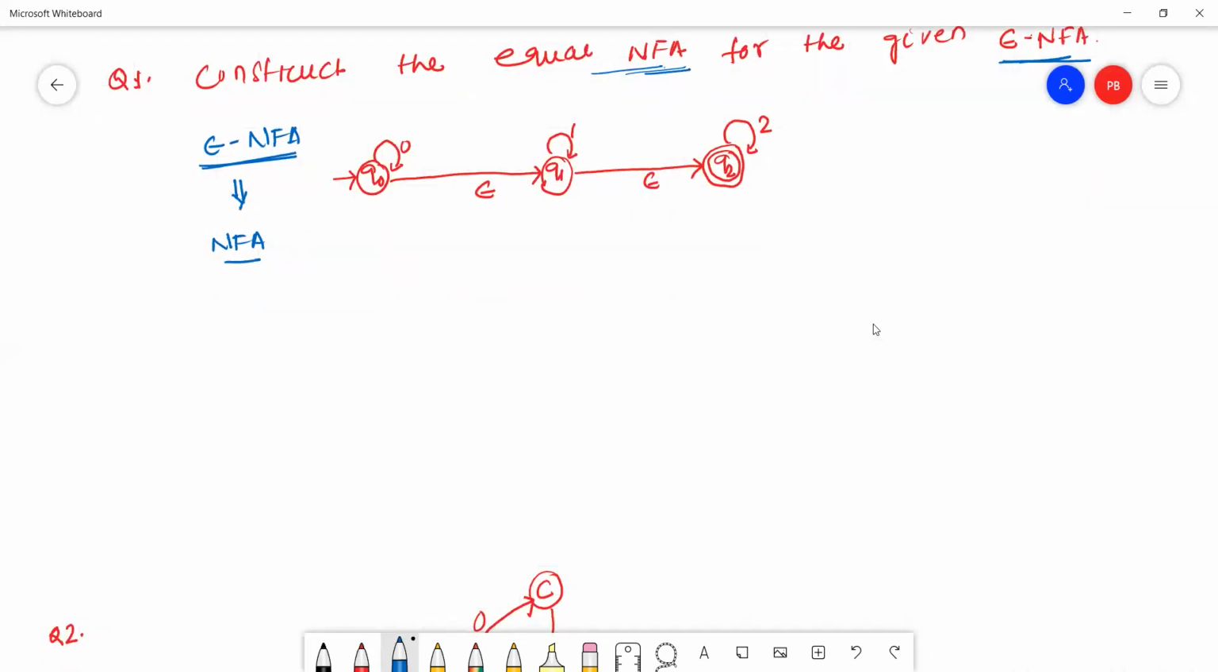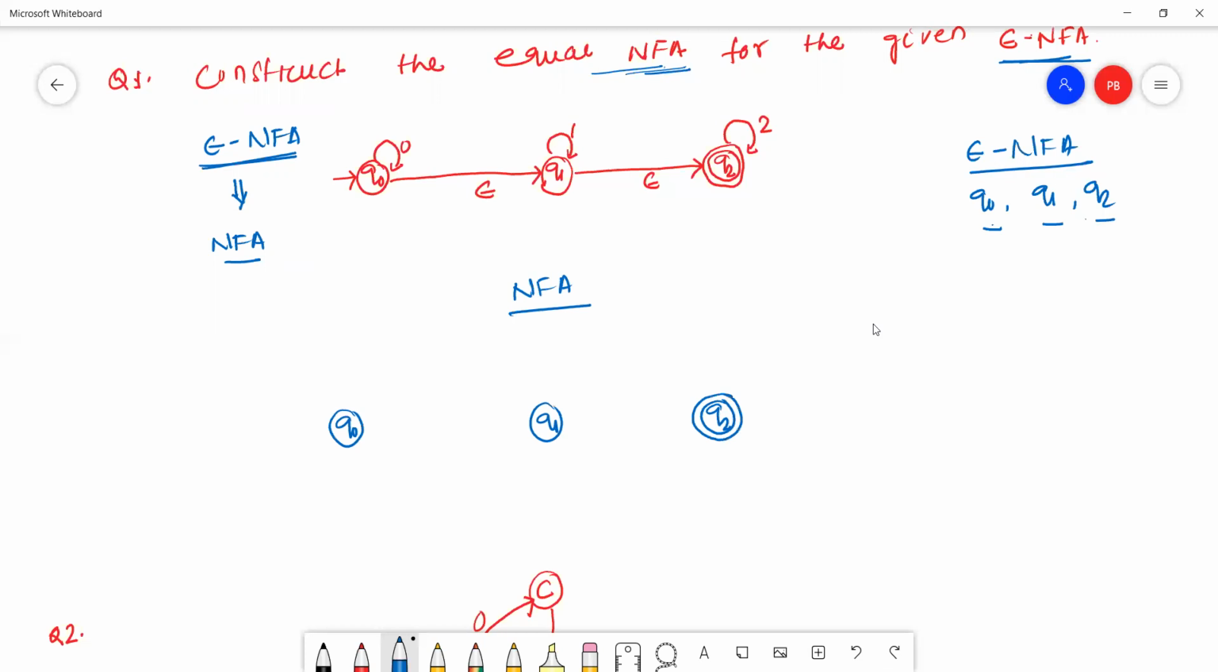The first step: in my epsilon NFA there are three states, Q0, Q1, Q2. Just simply copy these three states for the NFA. This is Q0, this is Q1, this is Q2. Q0 in the epsilon NFA is the initial state, so just make it the initial state.